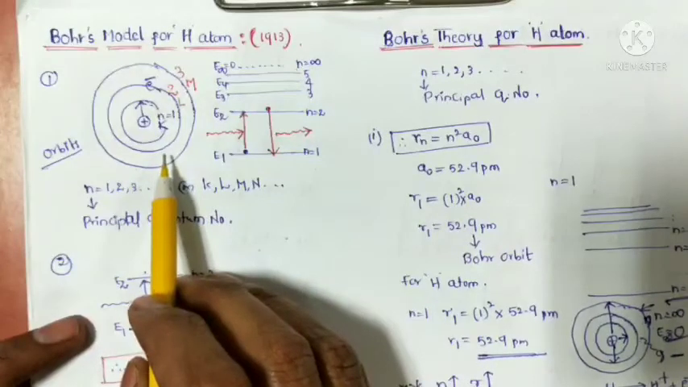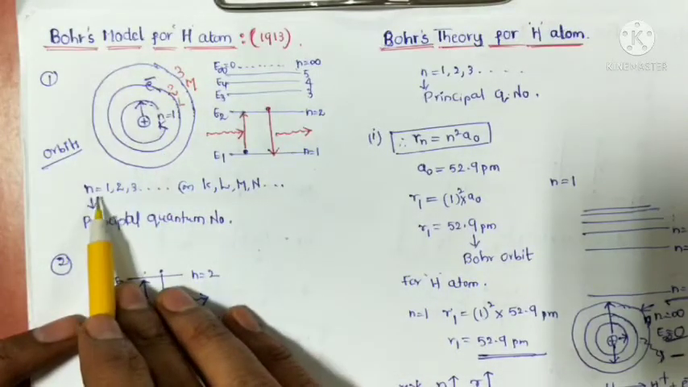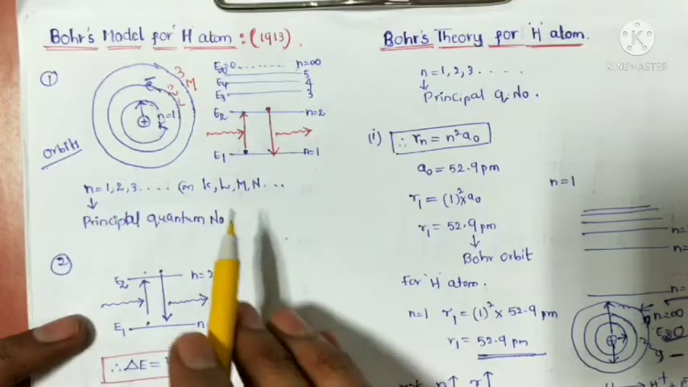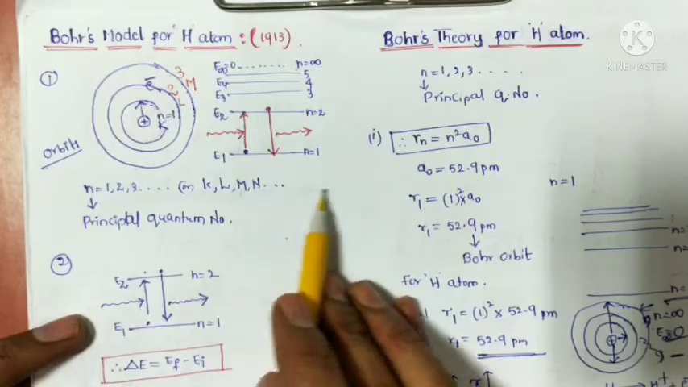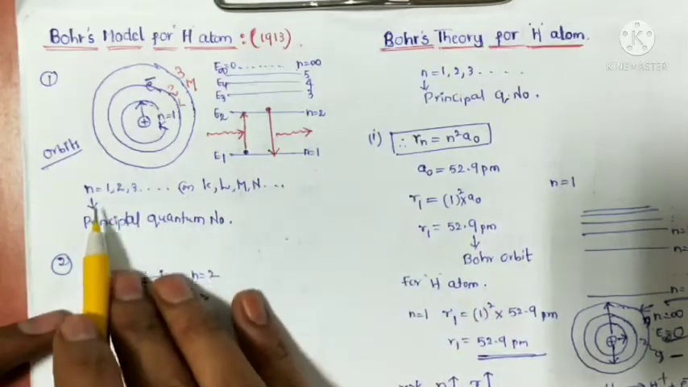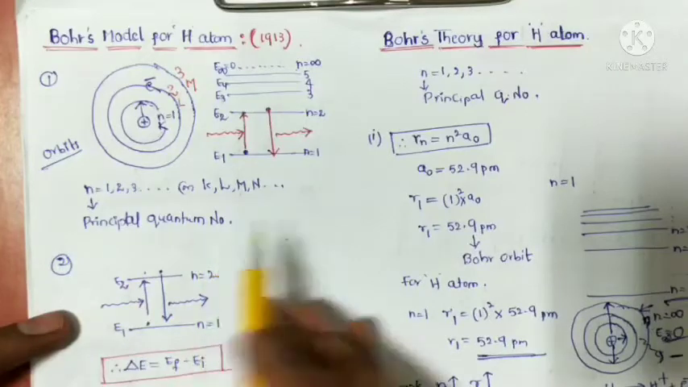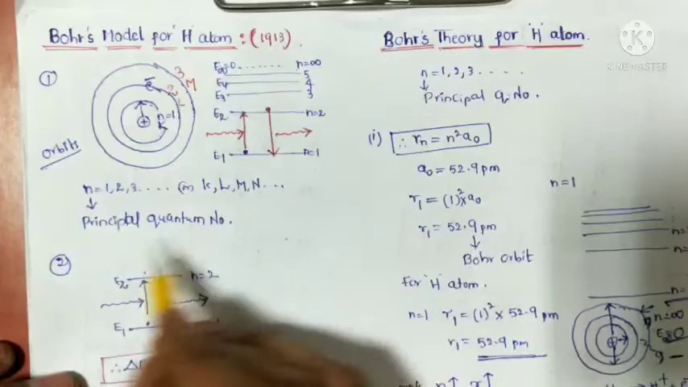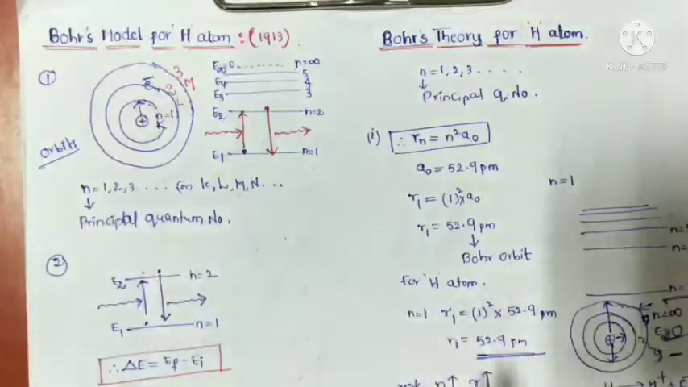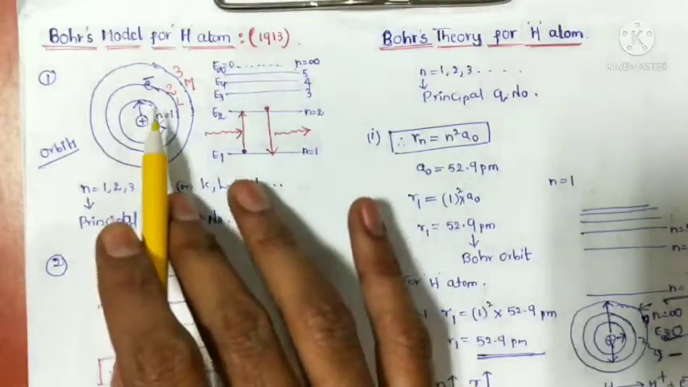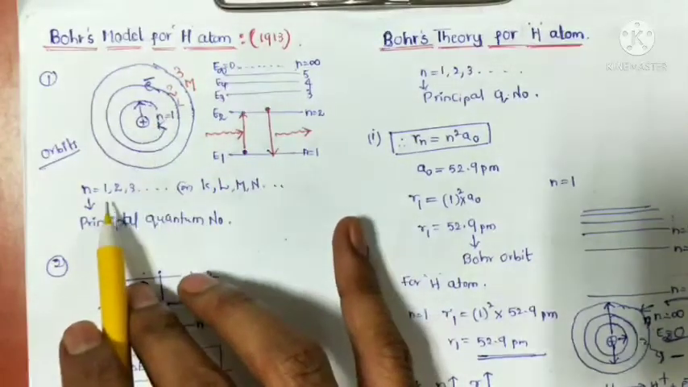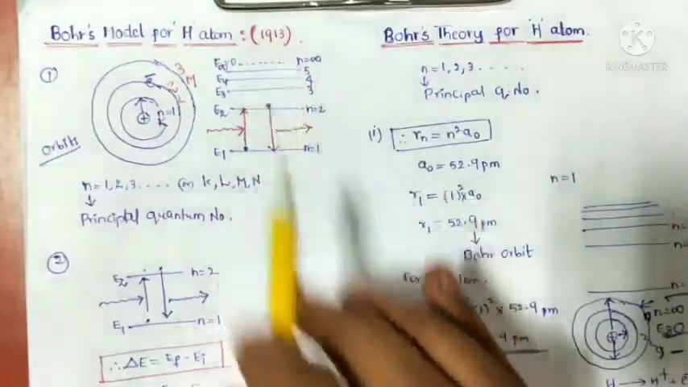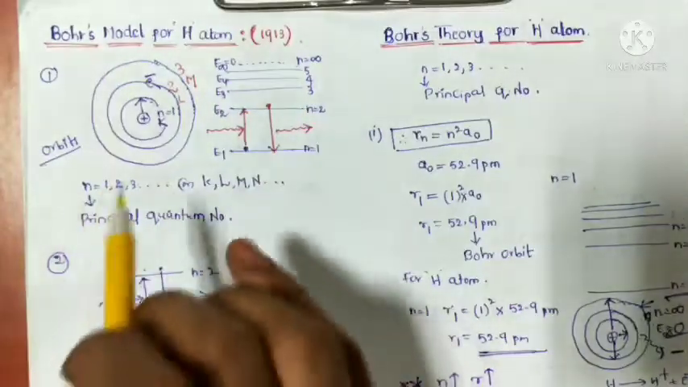These stationary states are represented by n equal to 1, 2, 3, and so on, or K, L, M, N, O, like this. n is also called the principal quantum number. In higher classes you will learn about it briefly. Here, remember that n is the principal quantum number. These circular paths are represented by n equal to 1, 2, 3, 4. So this is the first postulate.